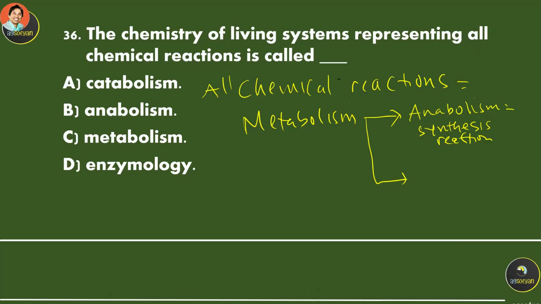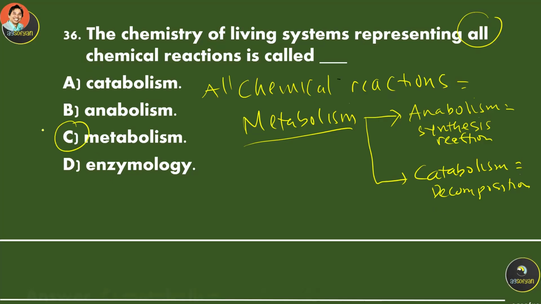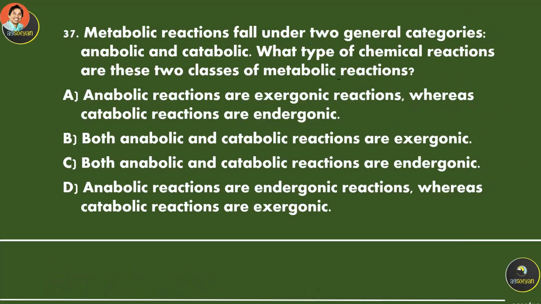If the reaction breaks down bigger molecules into smaller molecules, it is called catabolism. This is decomposition, breaking down bigger molecules. So the chemical reactions inside our body are called metabolism. Metabolic reactions fall under two general categories, anabolic and catabolic. Again, metabolism consists of anabolism and catabolism.